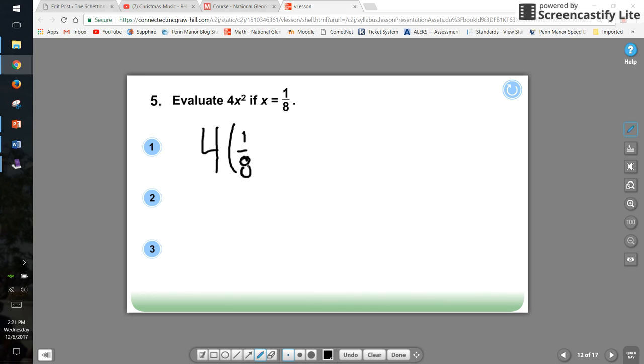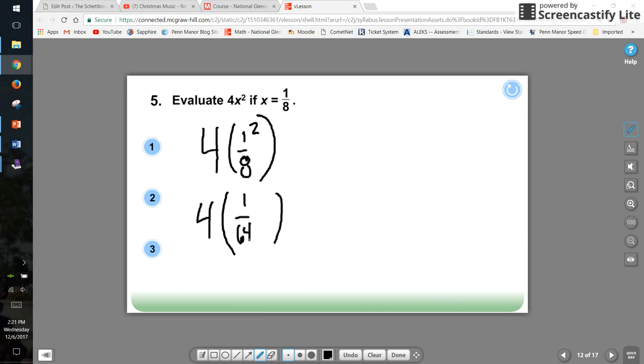Inside that parenthesis, I'm going to put my exponent. Right now I have the expression 4 times (1/8) squared. Well, if I recall, I should probably do that exponent first. So my new problem will be 4 times 1/64.